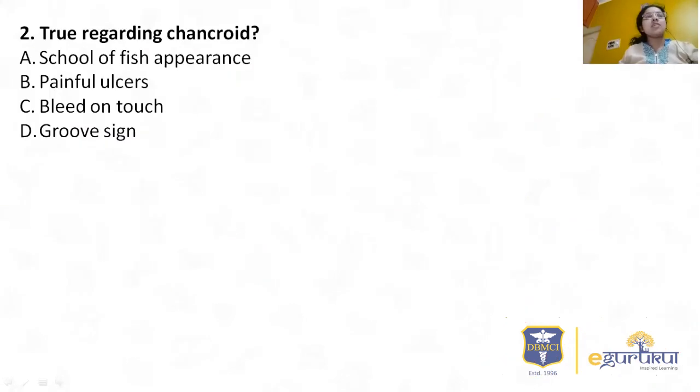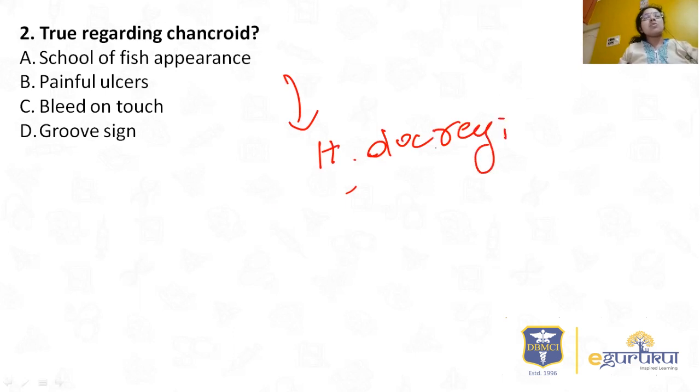Go to the second question. True regarding chancroid: school of fish appearance, painful ulcers, bleed on touch, and bruise sign. So school of fish appearance, as you all know, chancroid is caused by Haemophilus ducreyi. So it is a gram-negative organism, and it provides school of fish appearance.